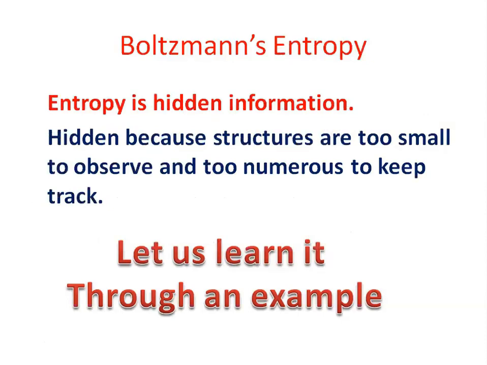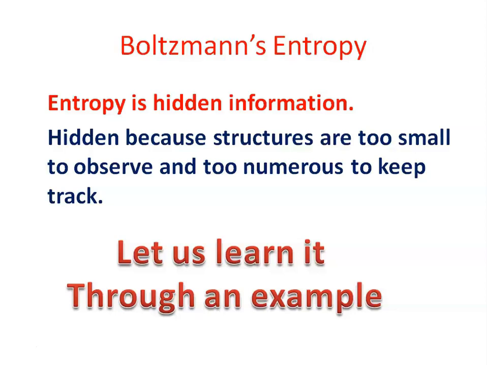Entropy, we are discussing since the beginning of the topic. It is hidden information. Why is it called hidden information? Because it is too small to observe and too numerous to keep track of. So on both counts, it's difficult to unfold, and therefore I'm calling that hidden information.